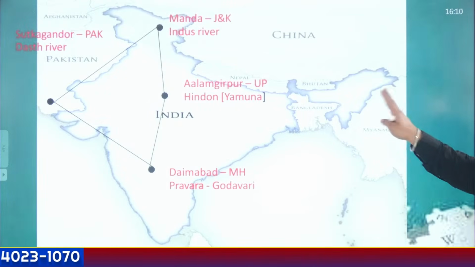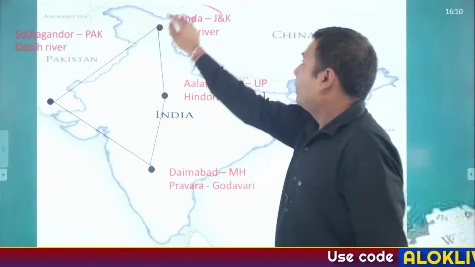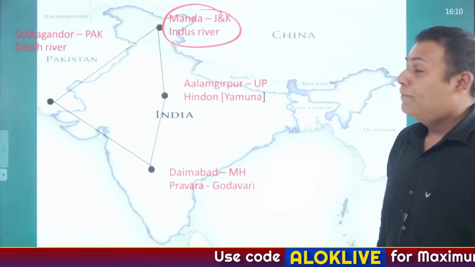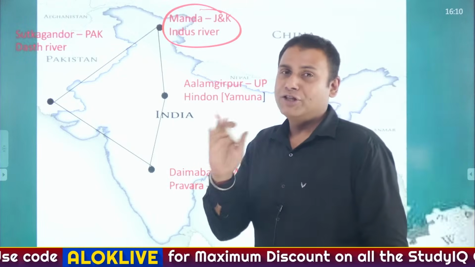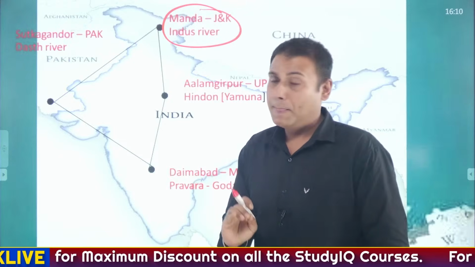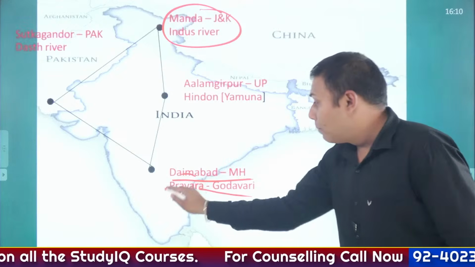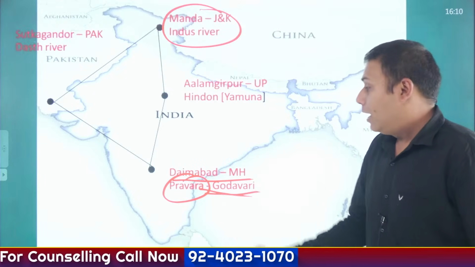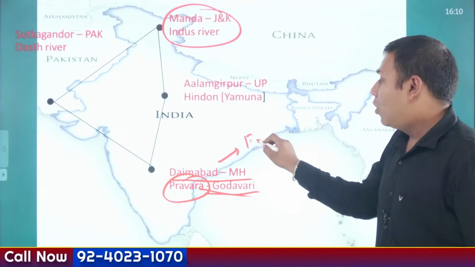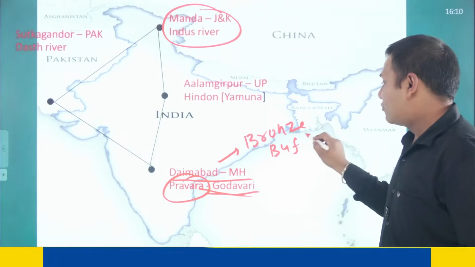Through maps, I have mentioned everything. Manda, which is located in Jammu and Kashmir, is the northernmost site, and we have also seen the other sites, Mundigak and Shortugai, which are located in Afghanistan. Southernmost site is Daimabad, located on the banks of river Pravara, which is a tributary of river Godavari, Maharashtra. And what has been found here? Bronze buffalo statue has been found here. So just remember this.